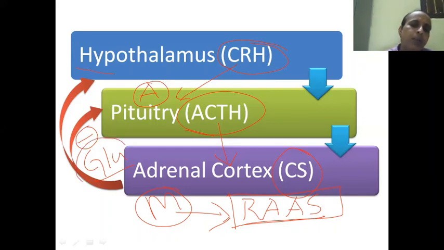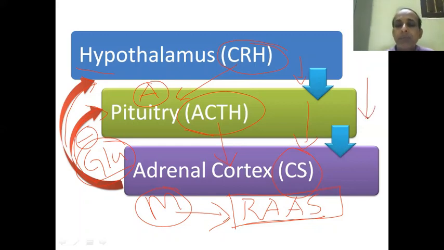If we supplement the glucocorticoid from outside, like tablets or injections, if the patient is consuming glucocorticoid from outside, then it suppresses the pituitary as well as the hypothalamus, and the natural secretion of CRH as well as ACTH will get diminished.